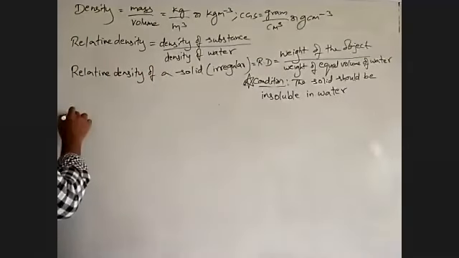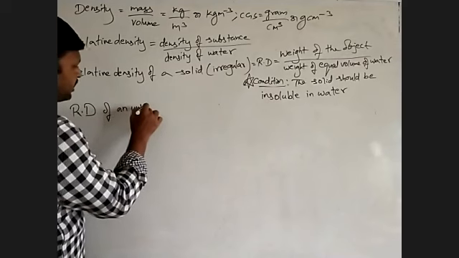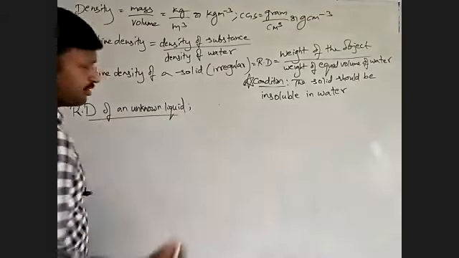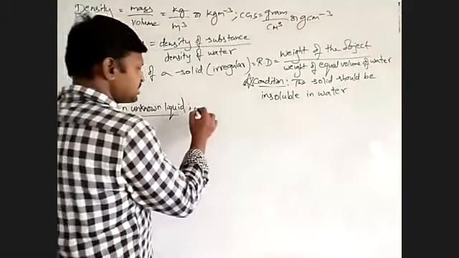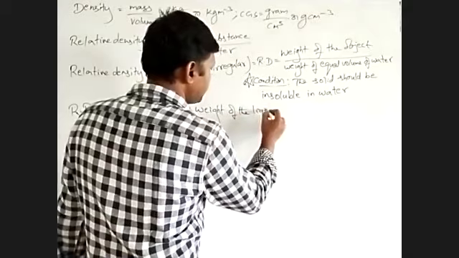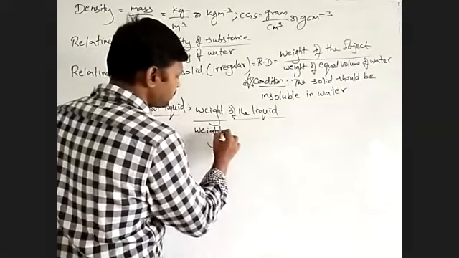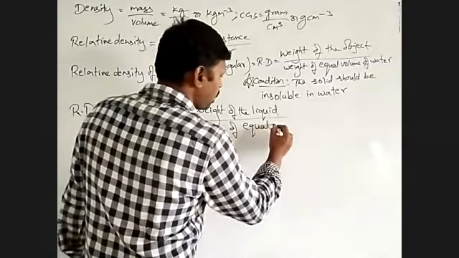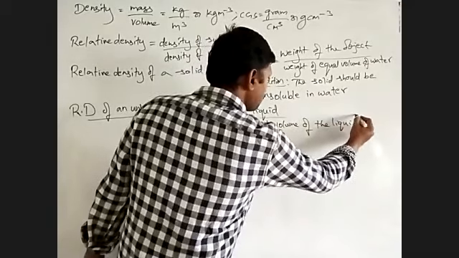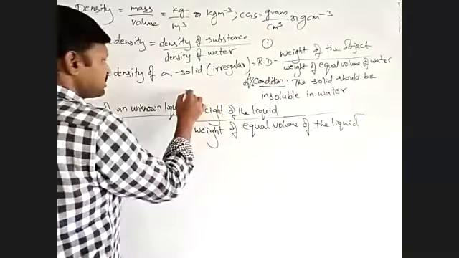The same thing applies for the relative density of an unknown liquid. We find the weight of a fixed volume of that liquid, that is, the weight of the liquid divided by the weight of an equal volume of water. So this is also something we have discussed already. This is the first case and this is the second case.